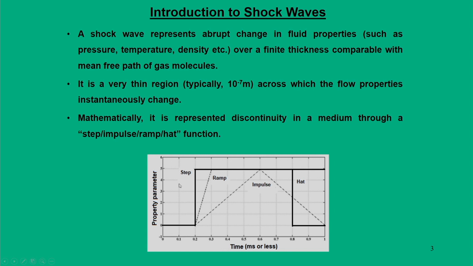All these events we call a ramp. Likewise, we define the functions as step, ramp, impulse or hat. Typically, the phenomena of shock wave events are of a similar nature.